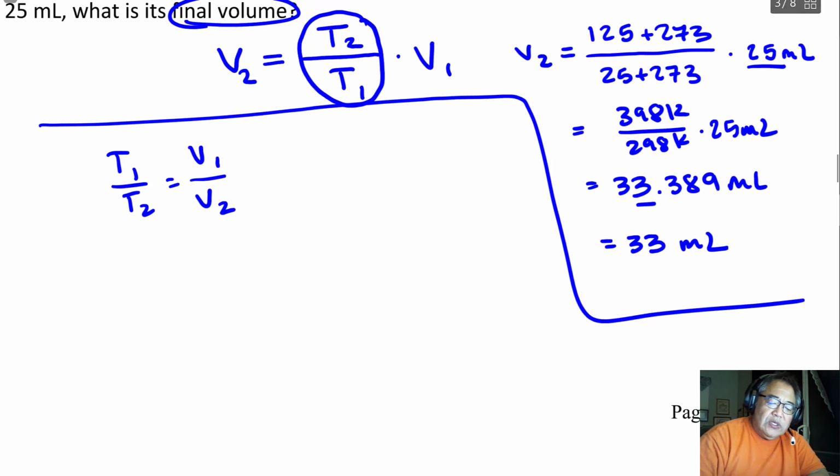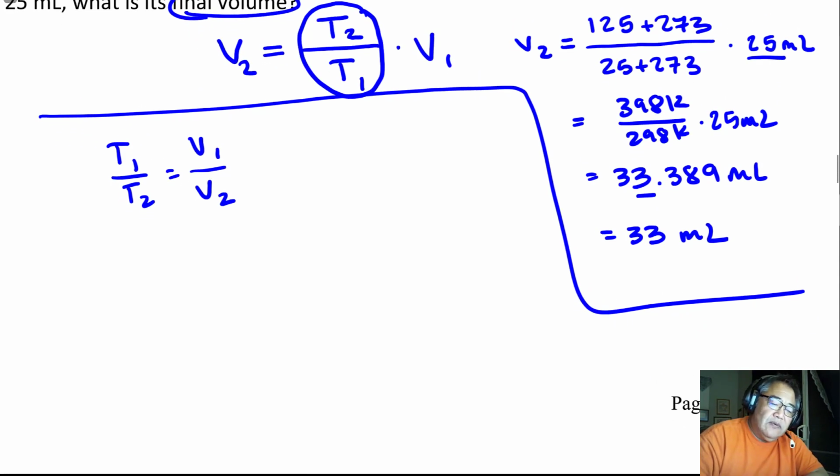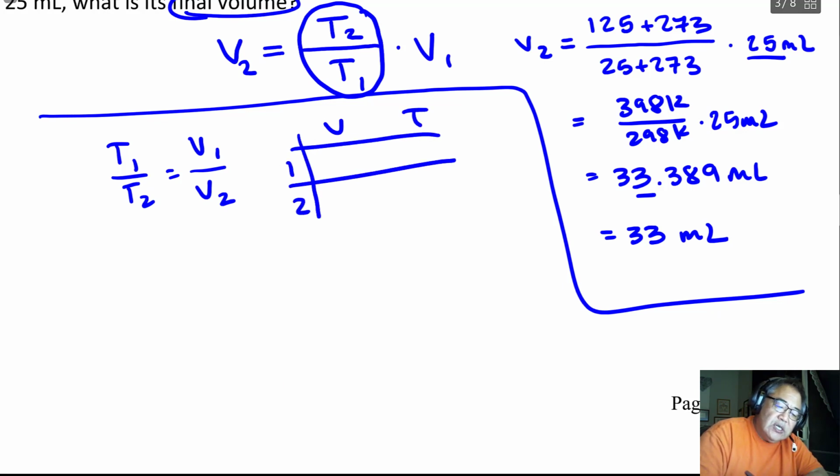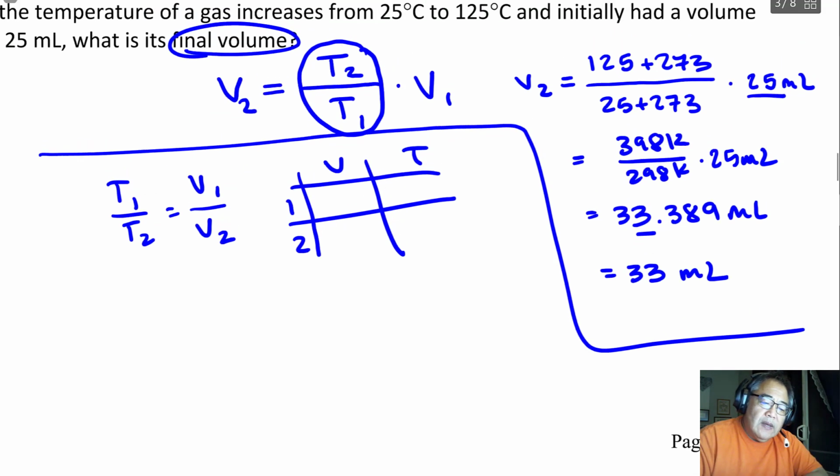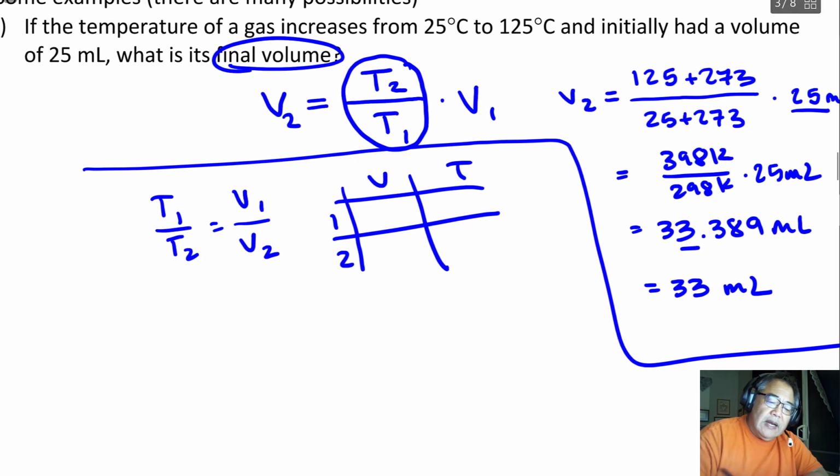But then in this problem, all you have to do is identify the different variables. So I often tell students, make a little table, right? For example, V and T and 1 and 2. This is just to help keep things organized. Then you read the problem, and I always put temperature at the end because I'm going to have to convert it to Kelvin, and so that leaves me space to convert it. But the volume will be 25 milliliters. That's my initial volume, and I'm just going to write milliliters down here so I don't have to put it in the table. And then it's 25 degrees Celsius.